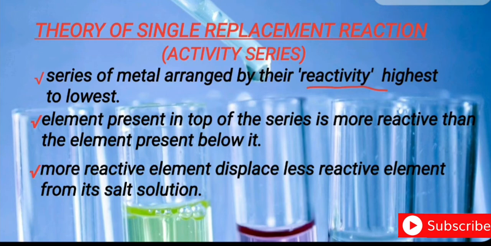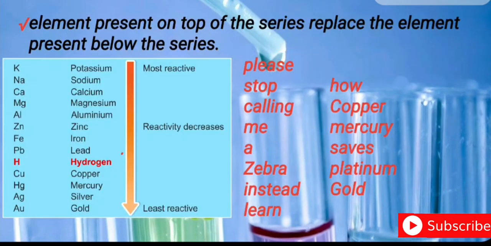The elements present at the top of the series are more reactive than the elements present below them. A more reactive element displaces a less reactive element from its salt solution. Here is an example of the activity series for single replacement reactions.